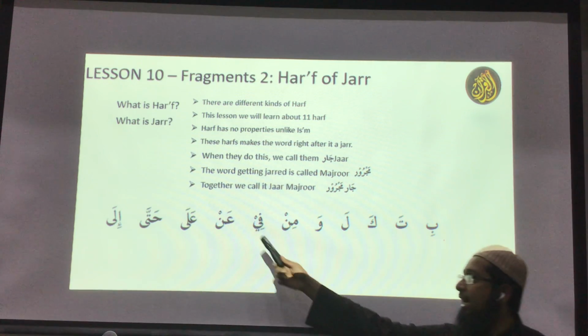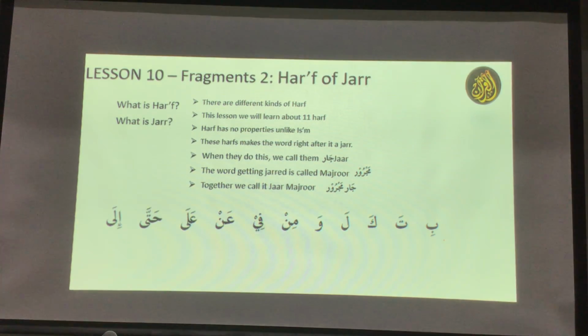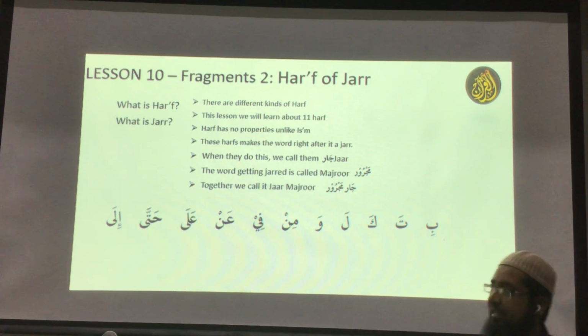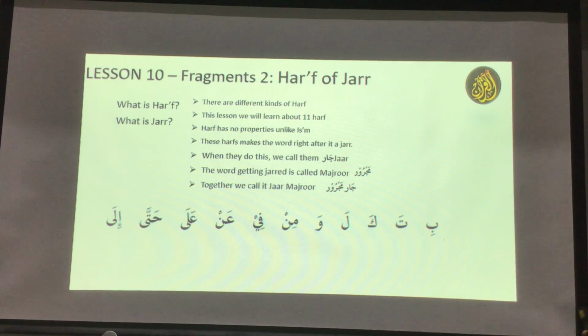Remember, these have an ayn, so when you say this in the Quran, in the reading rule, it's not an but an, and then ala, hatta, ila. So these are the 11 ones: ba, ta, kaf, lam, wa, min, fi, an, ala, hatta, ila. Two of them have ayn, an and ala, and I'll tell you the meaning in a second. But try to remember them, okay? Let's say it together: ba, ta, kaf, lam, wa, min, fi, an, ala, hatta, ila.